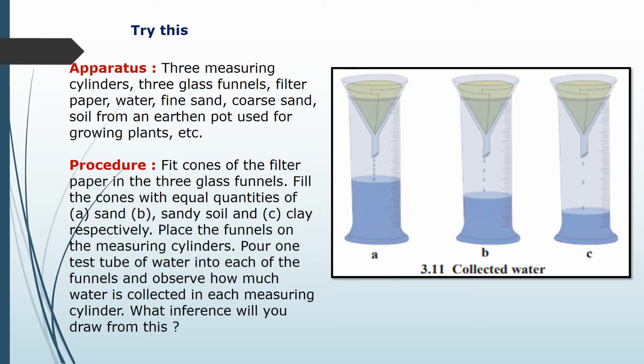From this, you can say, children, that the drainage capacity of sand is more than that of sandy soil and clay, whereas clay has the capacity to hold more water. But sandy soil and sand do not have the capacity to hold water. So you can conclude like this.